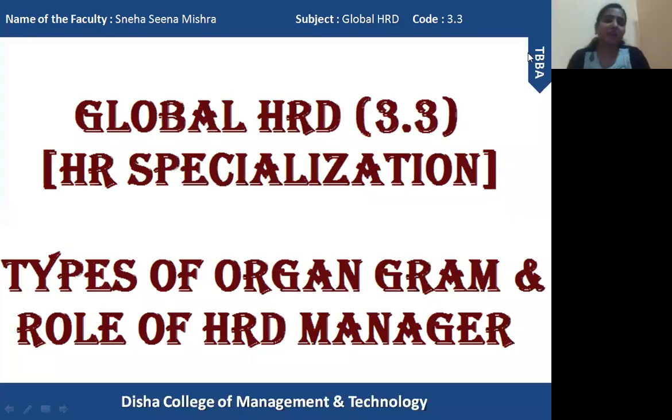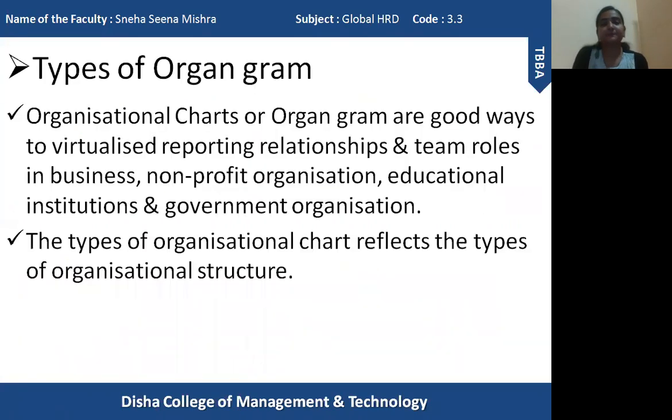Good evening, everyone. In the previous session of Global HRD, I was explaining about organogram and what are the purposes and uses of organogram. In this session, I am going to explain the types of organogram, and then I am going to explain the various types of role played by the HRD manager in the HRD department. Okay, so let's begin the session.